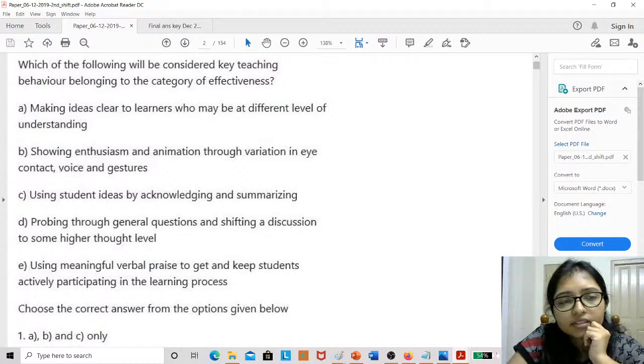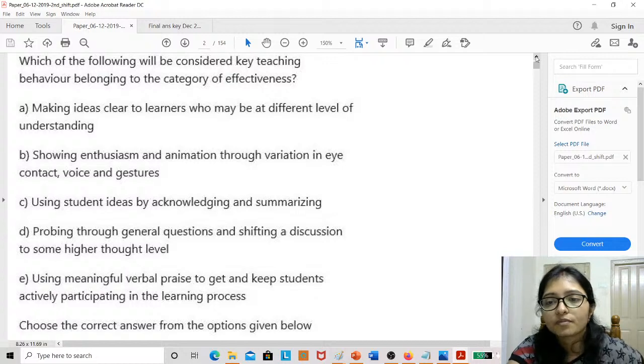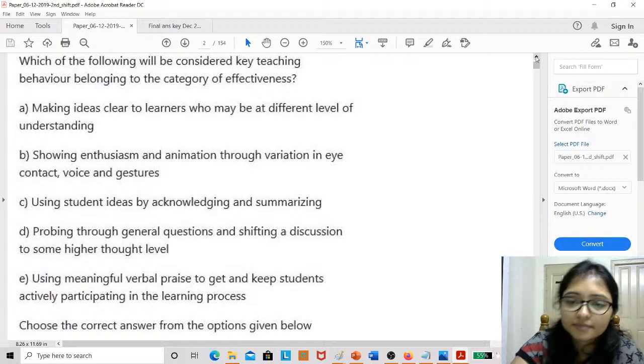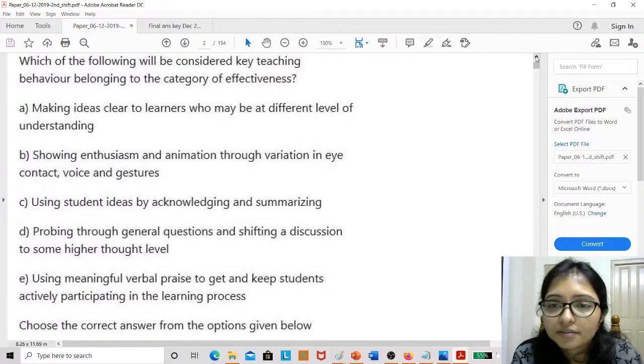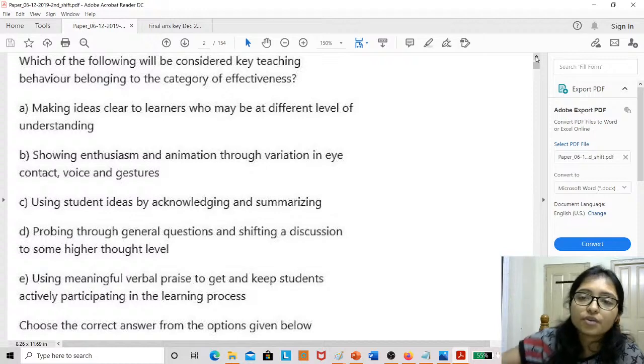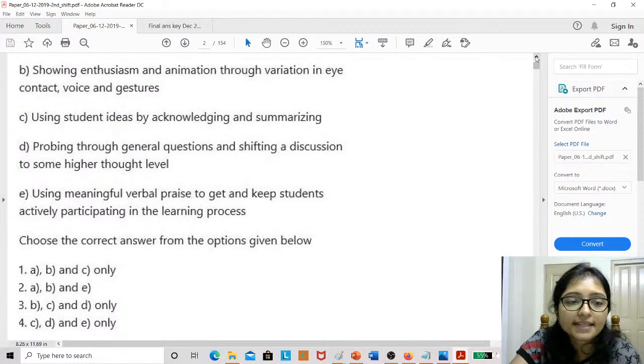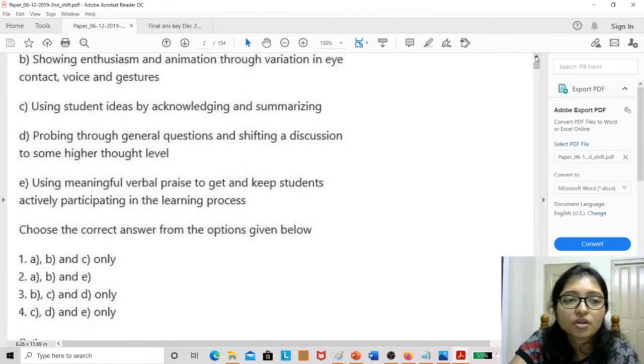Screen is blurred. Option, okay, I am showing the option. Yes, this is the option. Option 1, 2, 3, 4.